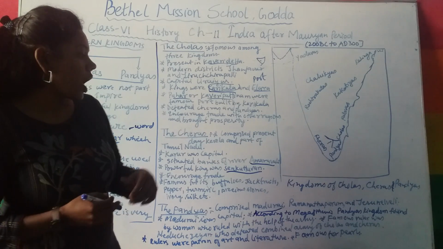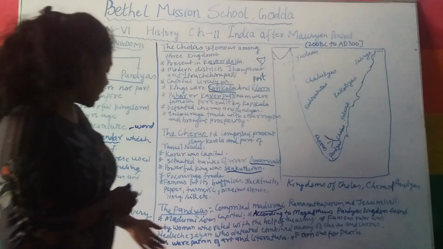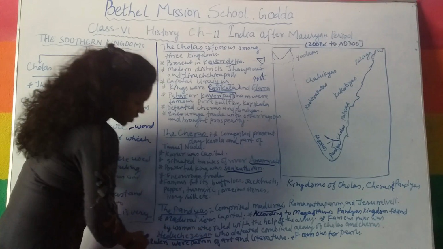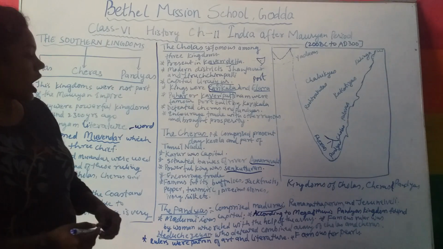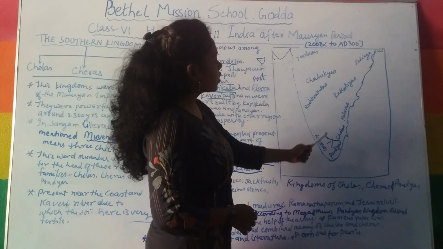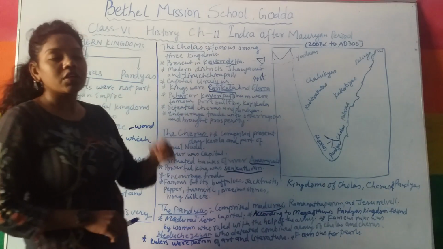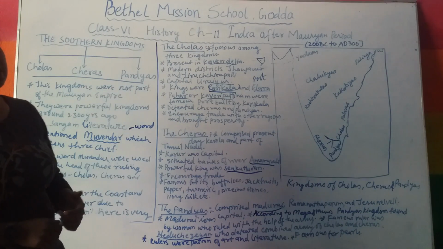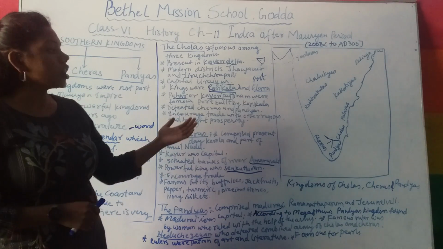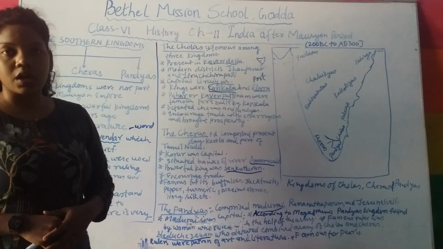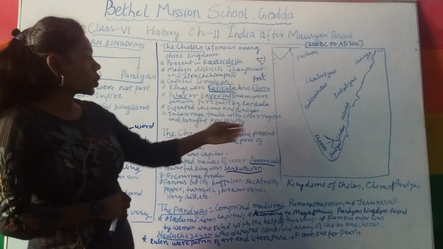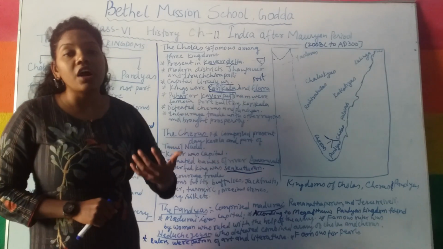As the famous ruler, we can say, Nebuchadnezzar. He was the famous ruler who defeated both the combined armies of Cholas and Cheras. He was one of the powerful kings of the Pandyas, and during his reign he defeated both the combined armies of Cheras and Cholas. So we can say that the rulers of Pandyas were patrons of art and literature.